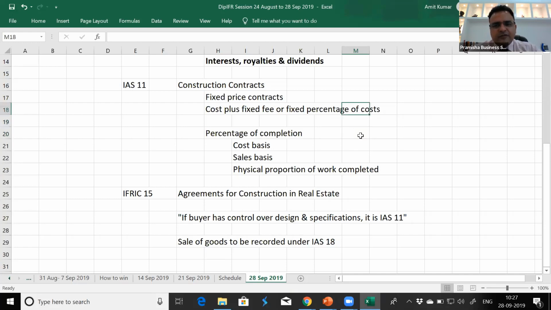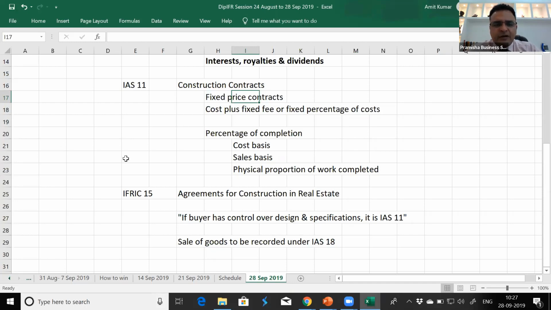But in case of fixed price contracts, there is a chance that the contractor may suffer losses if he enters into the contract. If the material prices rise, if the labor prices rise, it may happen that the fixed price contracts may turn into loss. So IAS 11, construction contracts, was guiding on how to record these transactions, whether the outcome can be estimated reliably.